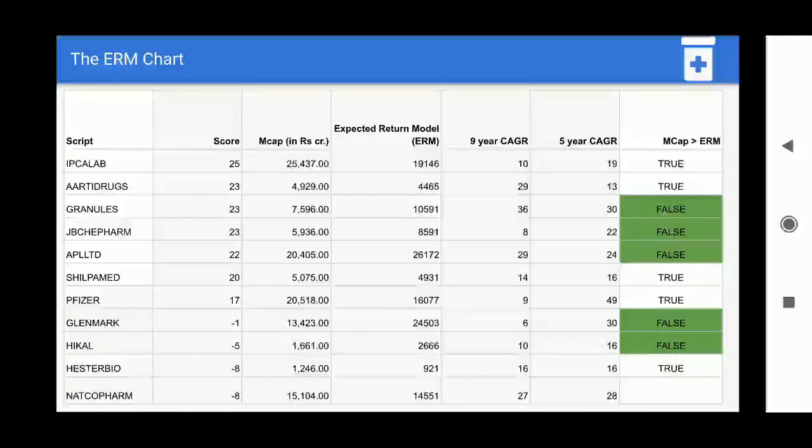You'll find that the cumulative score for Ipca Live stands at 25, and for Natco Pharma it stands at -8. Since the rest of them are in negative, we have just shown four to you for your view.